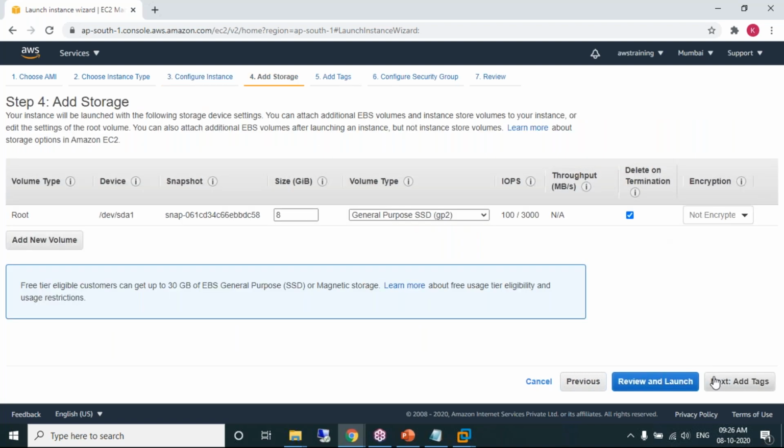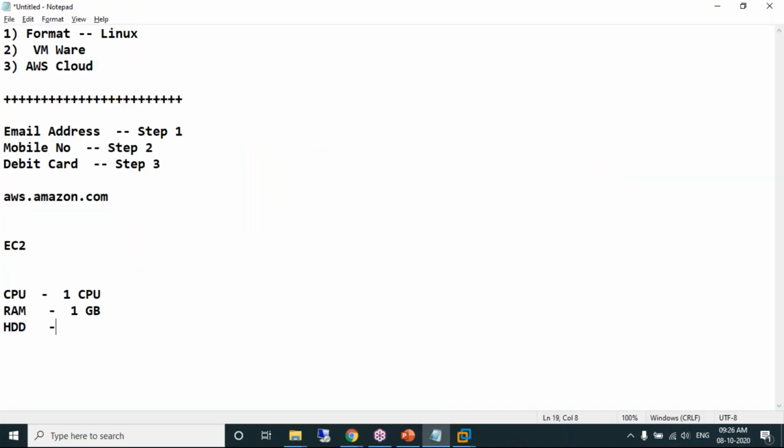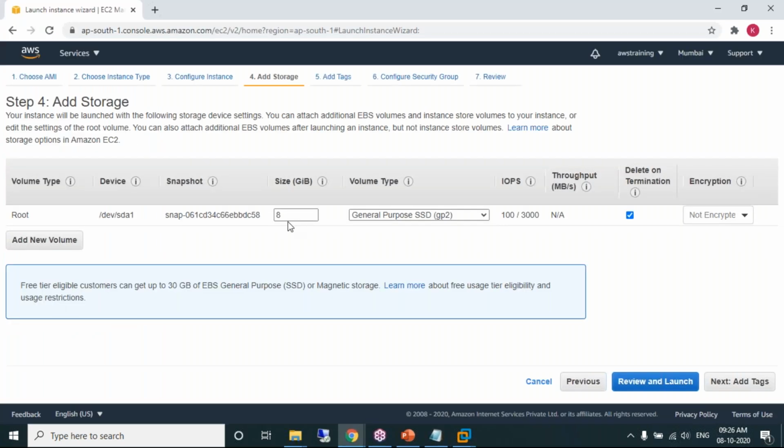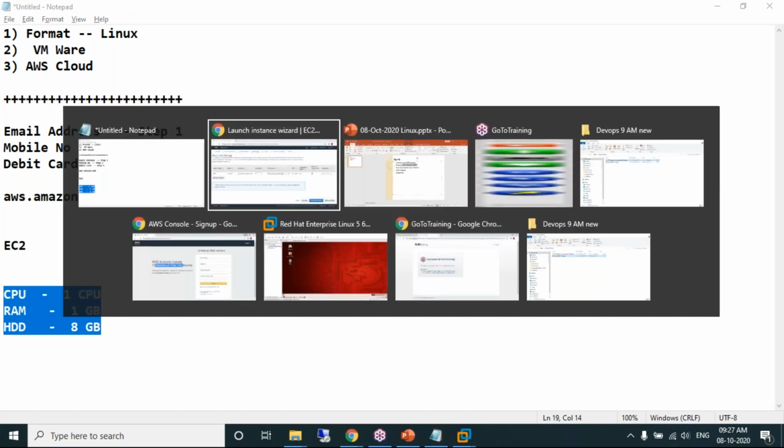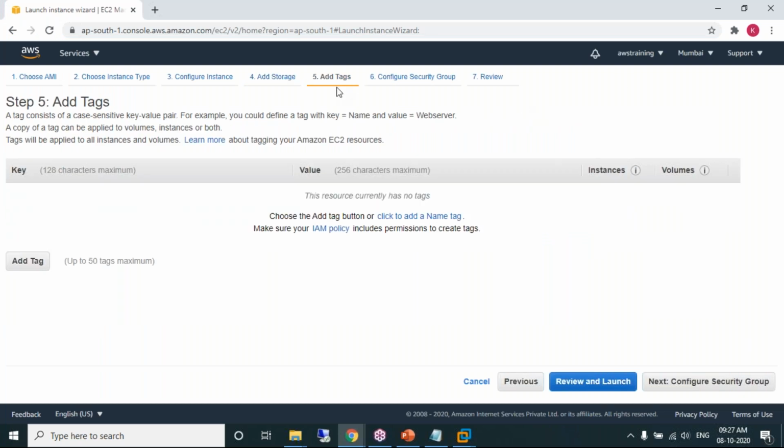Step 4, storage. Storage is nothing but hard drive. AWS is providing 8 GB of hard drive. Please try to understand. Storage size 8 GB. That's it. We got all the 3 components. We got the CPU, we have the RAM allocated, hard disk allocated. Fine. Next, tags. You can avoid it. Tag, we can name it later. Tag is providing the name.